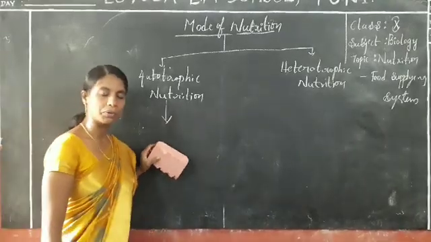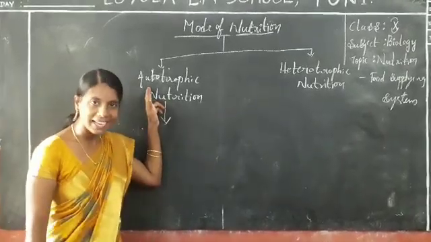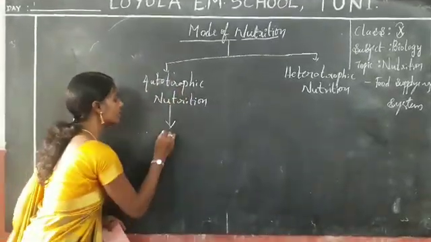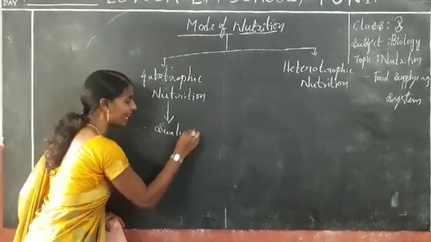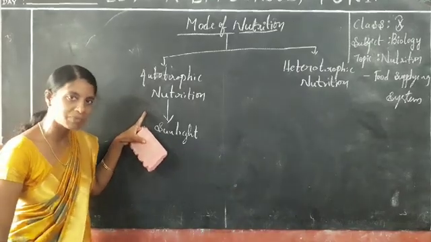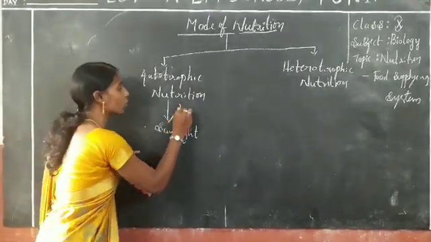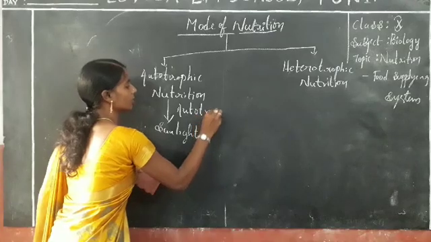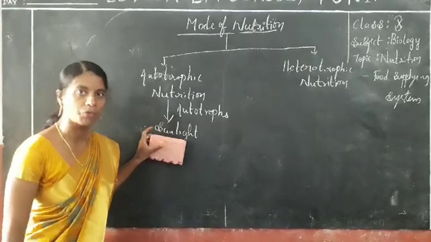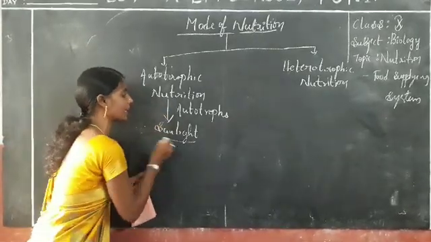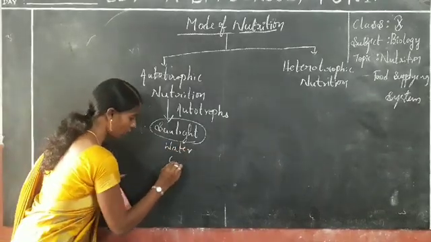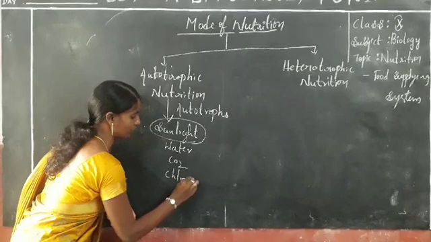Let us go to the topic of autotrophic nutrition. Autotrophic means some organisms synthesize chemical compounds by the use of sunlight. So sunlight is very essential for these autotrophs. The simple definition: organisms that can prepare their own food materials by the use of sunlight, as well as water, carbon dioxide and chlorophyll.